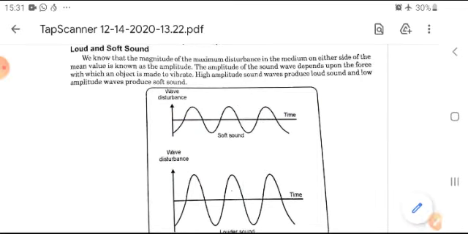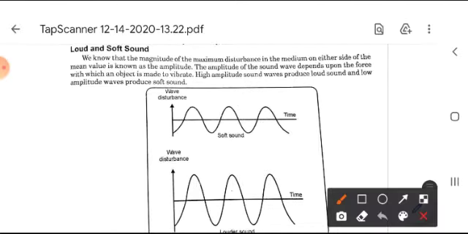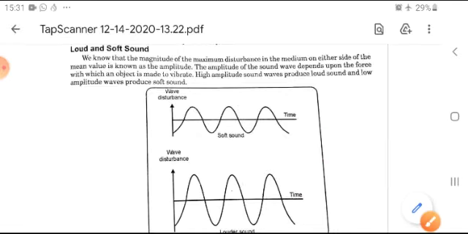What is loud and soft sound? It can be better understood by the graphical representation. Soft sound shows here the low amplitude, however, the loud sound shows the large amplitude. This is the basic difference between them.